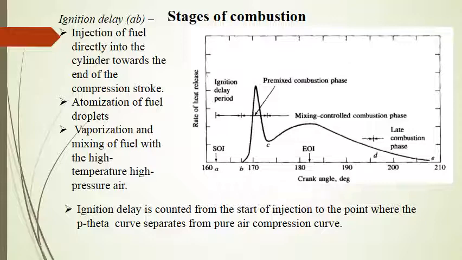That is quite necessary to make, as far as possible, the mixture homogeneous, though ultimately this mixture remains heterogeneous in the case of CI engines. But even then, atomization is done in order to achieve, as far as possible, homogeneity in the mixture.